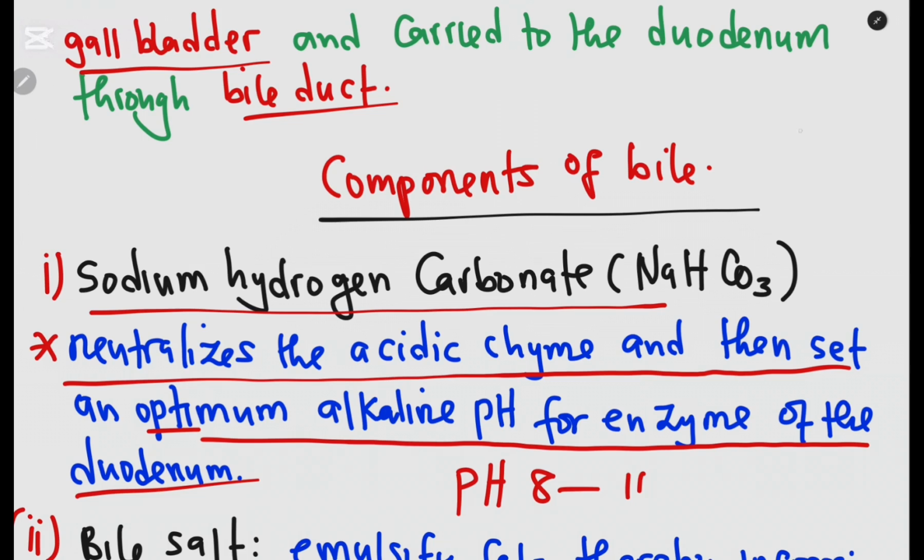And the chyme coming from the stomach is acidic, with a pH of 2. So the sodium hydrogen carbonate neutralizes the acidic chyme, and therefore sets up the optimum alkaline pH for the enzymes of the duodenum. That is the function.